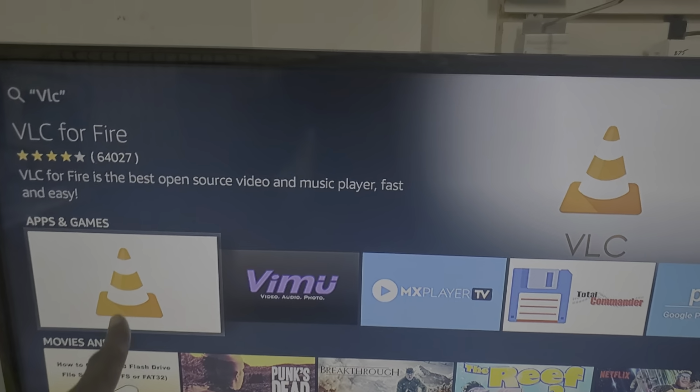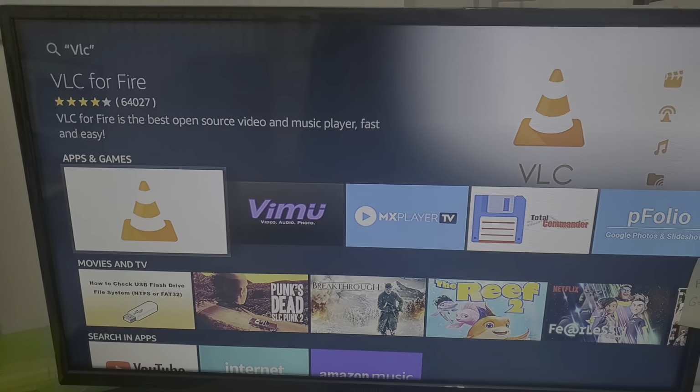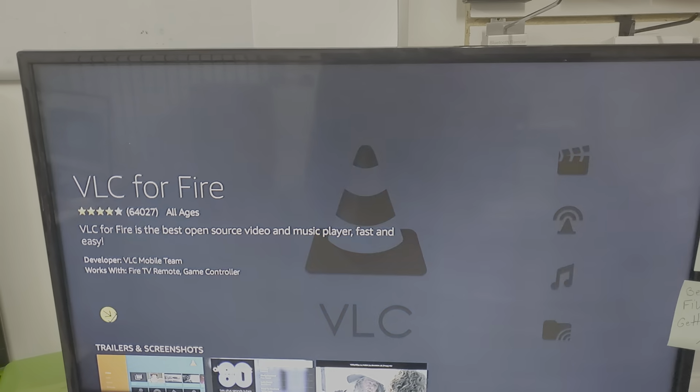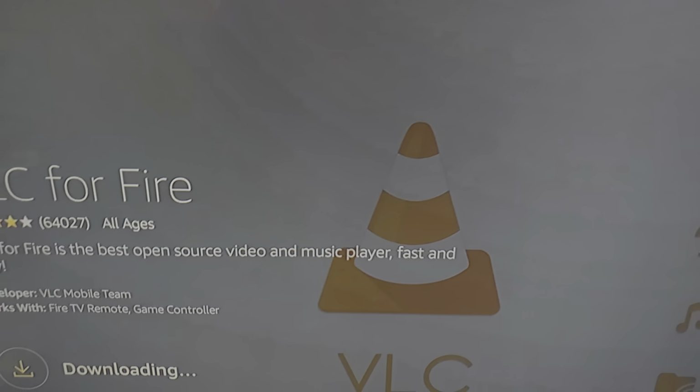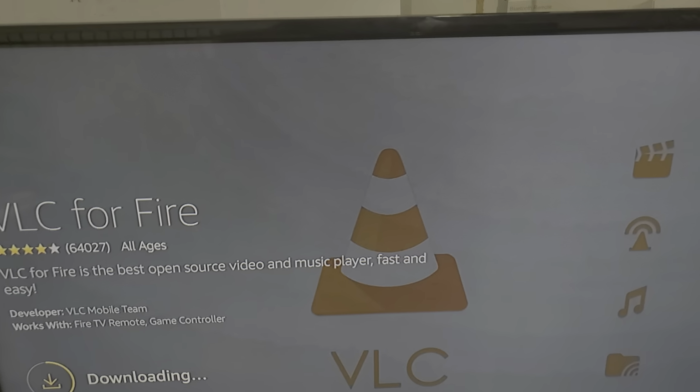Yeah, so VLC you can get a good version from the Amazon App Store. So it's just another media player you can use. MX you have to get from my ES File Explorer.